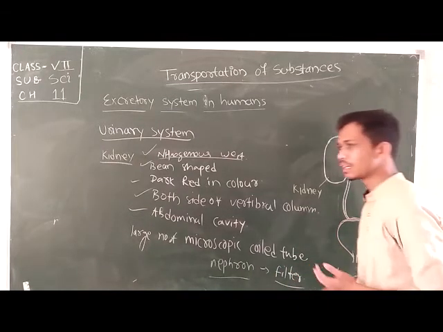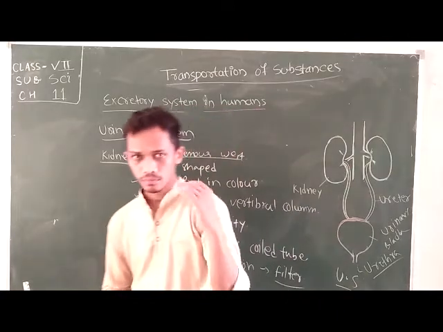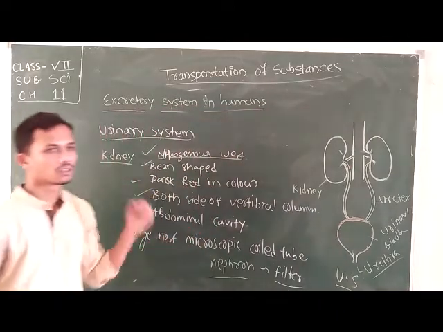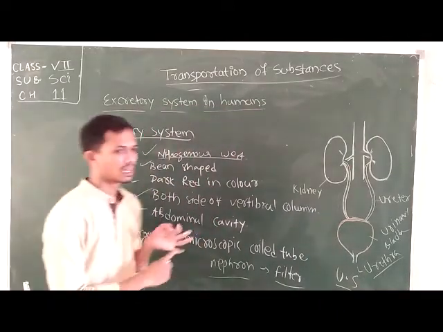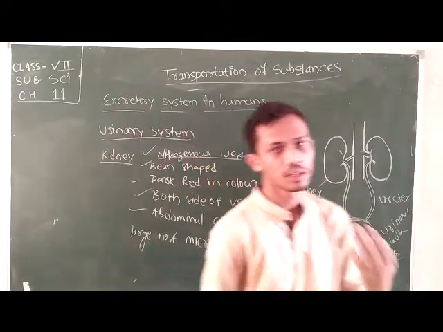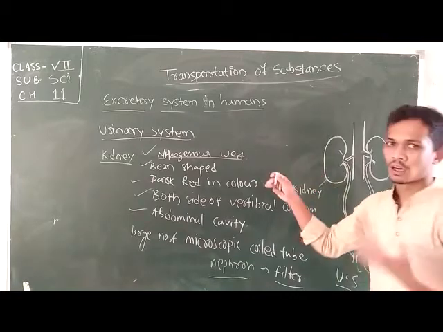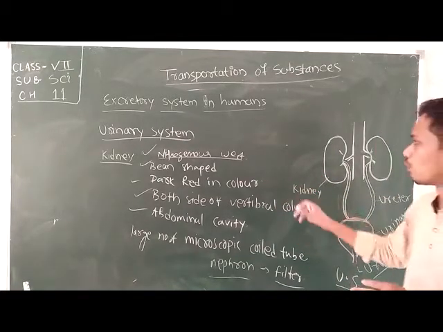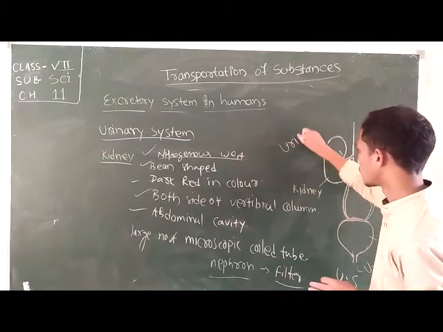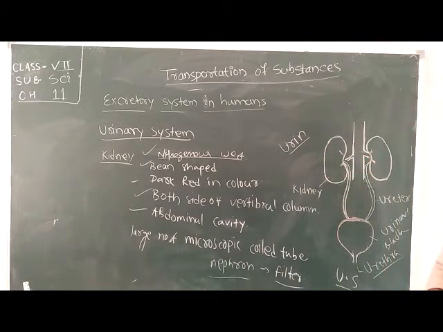It filters the useful compounds in blood, water and various helpful nutrients, and separates the nitrogenous waste from the blood, and they form urine. This urine is pumped through two pipes that emerge from the kidney, run downward and meet at the urinary bladder.